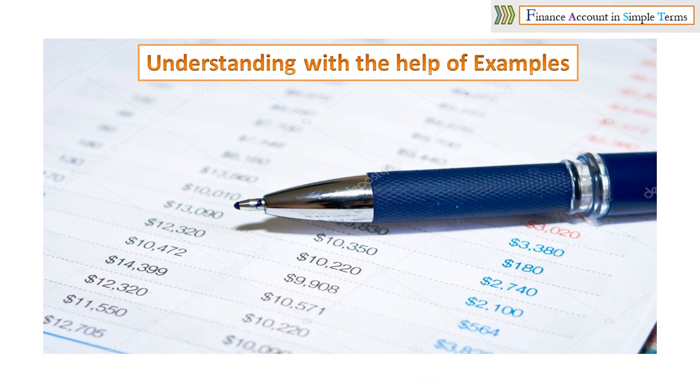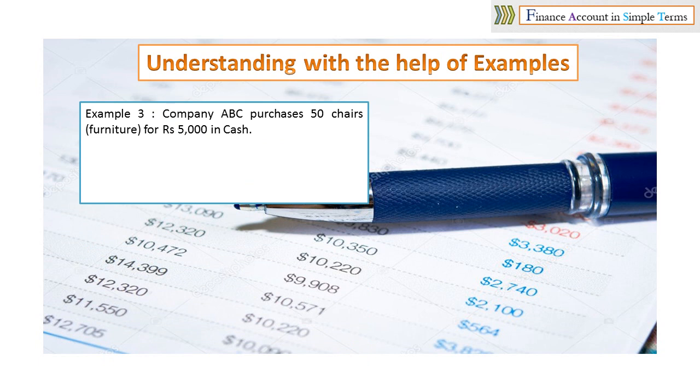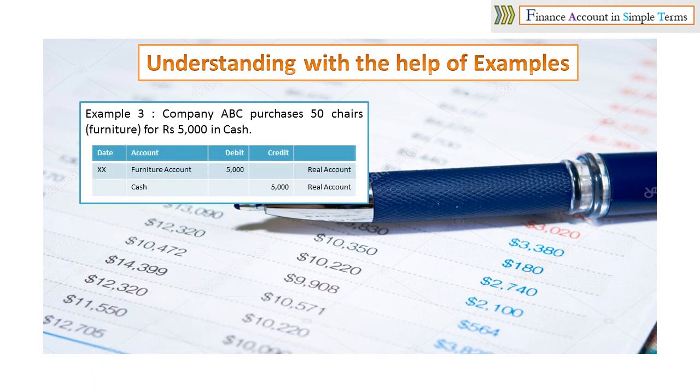Example 3. Company ABC purchases 50 chairs for 5000 in cash. In this case, we are going to debit the furniture account by rupees 5000, which is a real account. As per rule 2, we are supposed to debit what comes in, and on the credit side, we are going to credit the cash account by rupees 5000. That is also a real account, which refers to credit what goes out. So for both sides of the transaction, rule 2 will be applicable.